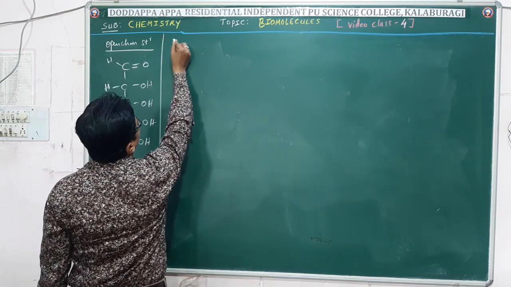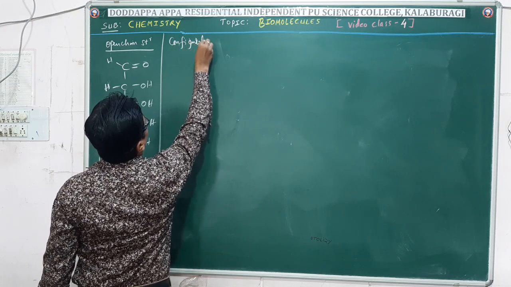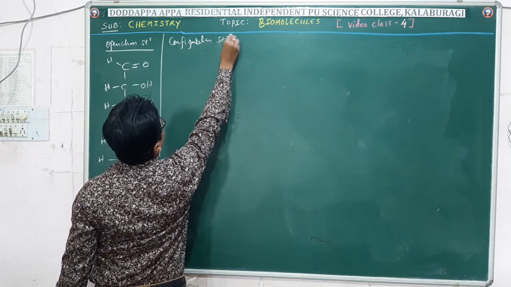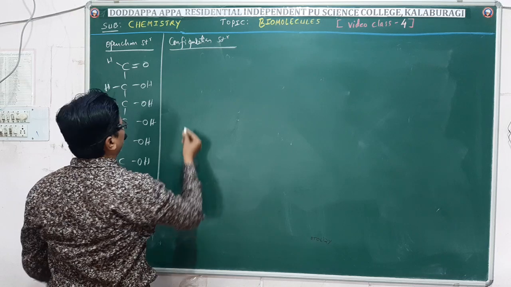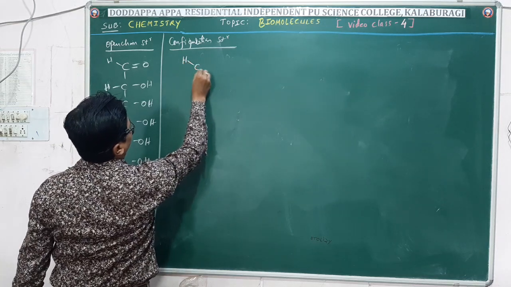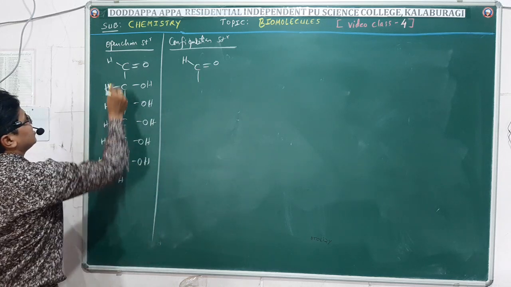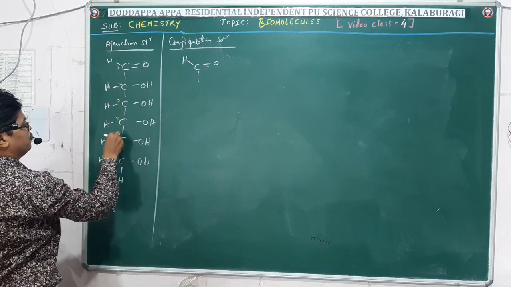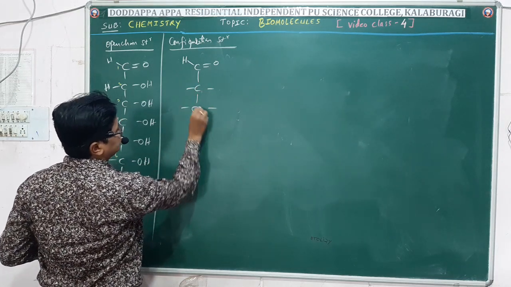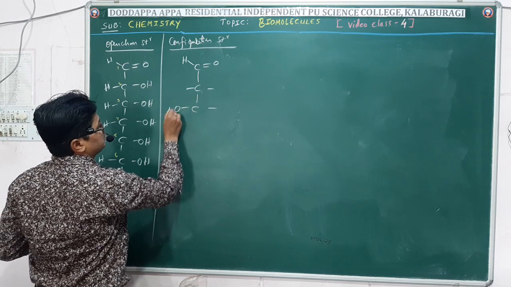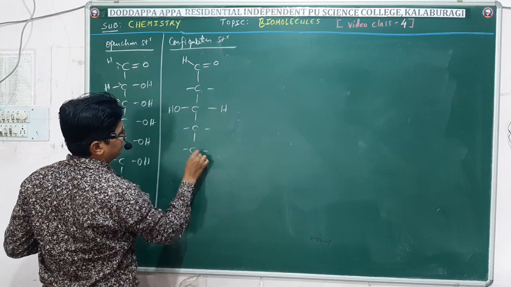Next, configuration structure of glucose. Look at what changes when we write the configuration structure compared to the open chain structure. See, carbon 1, carbon 2, carbon 3, 4, 5, 6. Carbon 1 and carbon 2 are the same. Carbon 3, the OH group is present at left side, H should be at right side. 4, 5 and 6 are same.